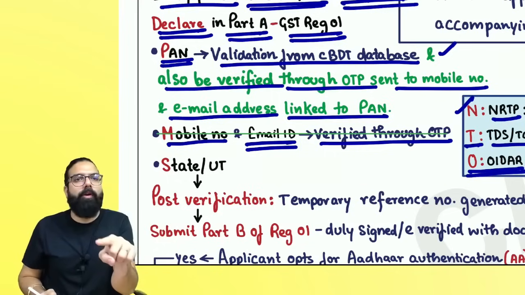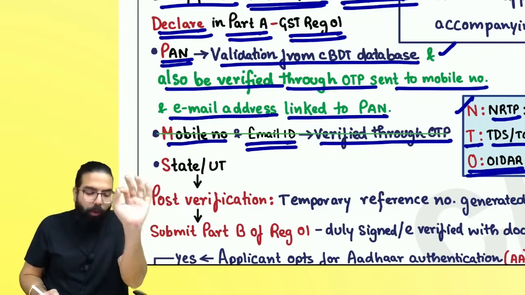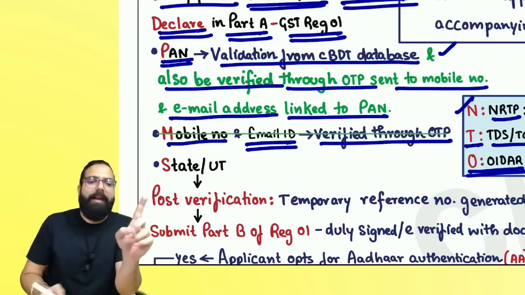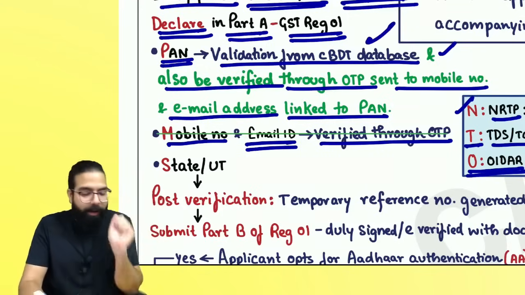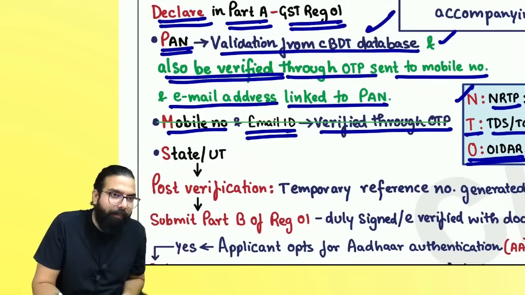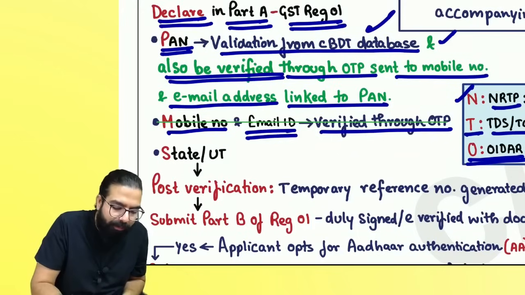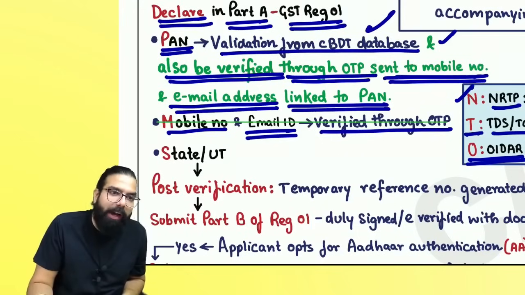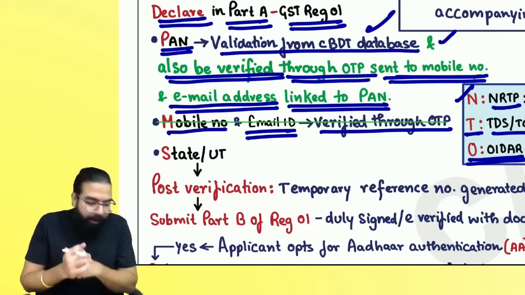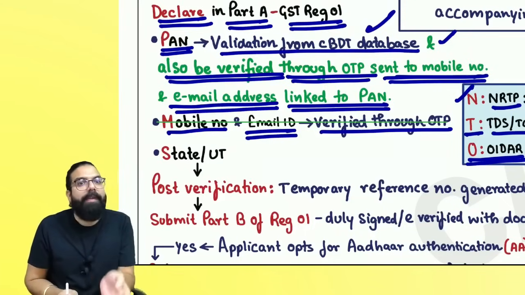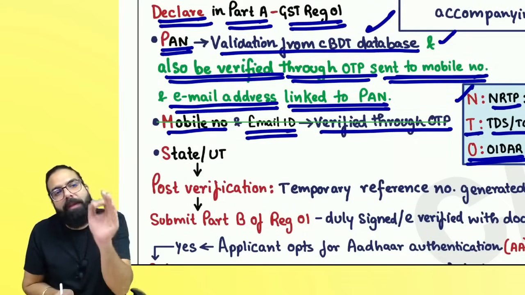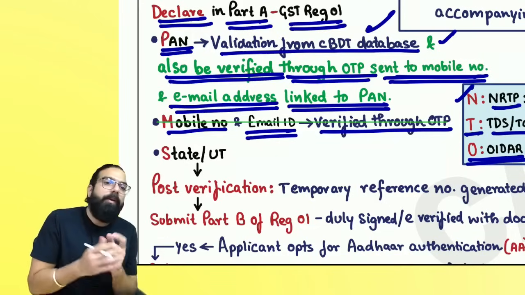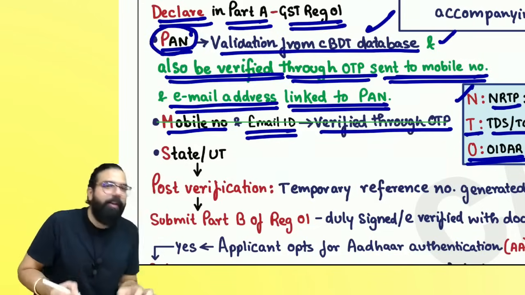That is the amendment over here. They are telling OTP will be sent, PAN will be validated through CBDT database, and we will verify through OTP, which is sent to the mobile number and email address linked to the PAN. Can we go ahead, everyone? So PAN will be verified, and they will also send an OTP to the mobile number and email address linked to your PAN.